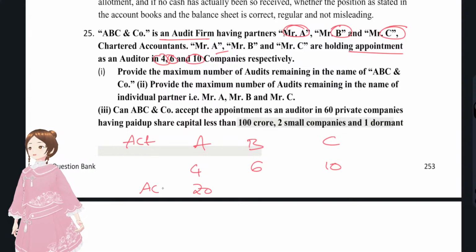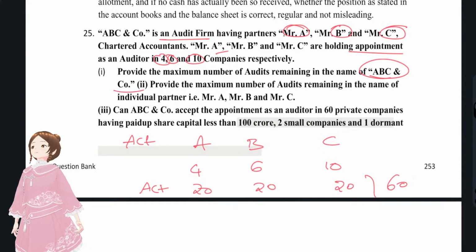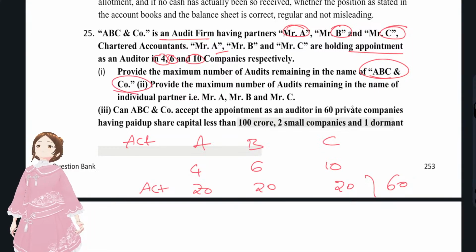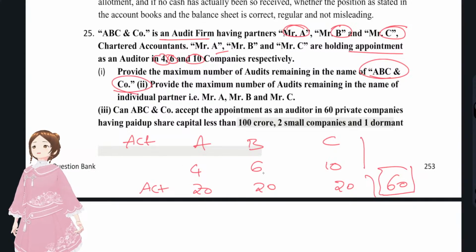As per the Act, 20 companies is their individual limit, and for the firm as a whole it is 60 companies. Provide the maximum number of audits remaining in the name of ABC and Company. Collectively the limit was 60, but how many already got exhausted? 6 plus 4, 10, 10 plus 10, 20 already exhausted, so still 40 were left.